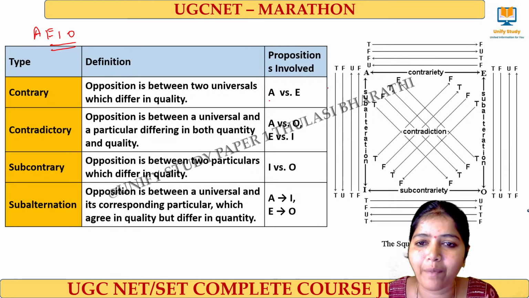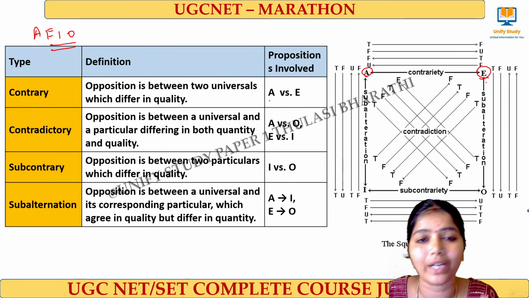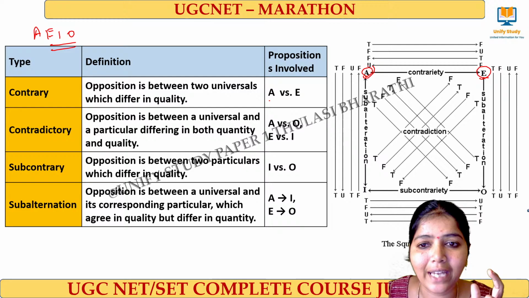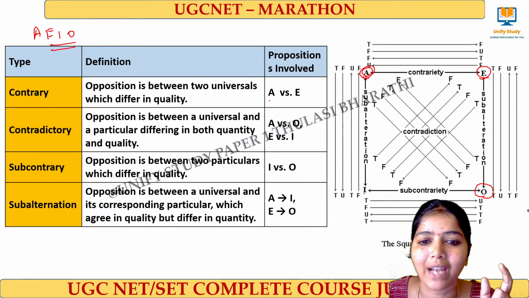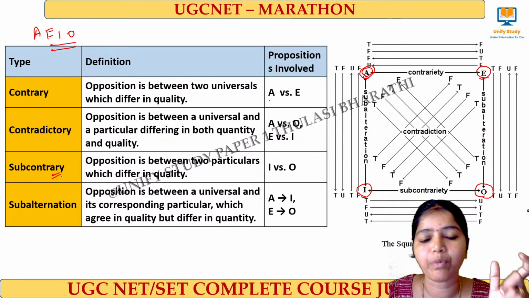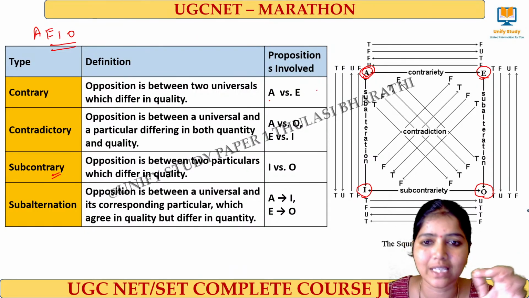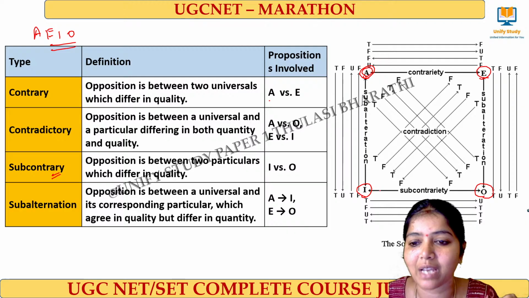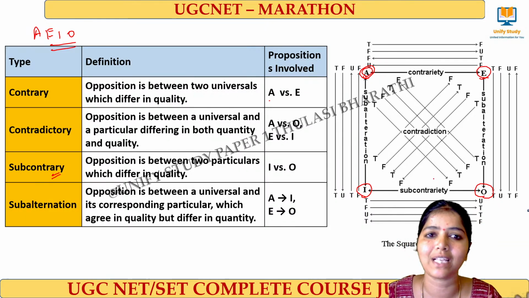An A type statement and an E type statement we call contrary. An A type and an O type statement, and an I type and an E type statement, we call contradictory. Sub-contrary is the I type and O type statements, and AI and EO are said to be the subaltern.